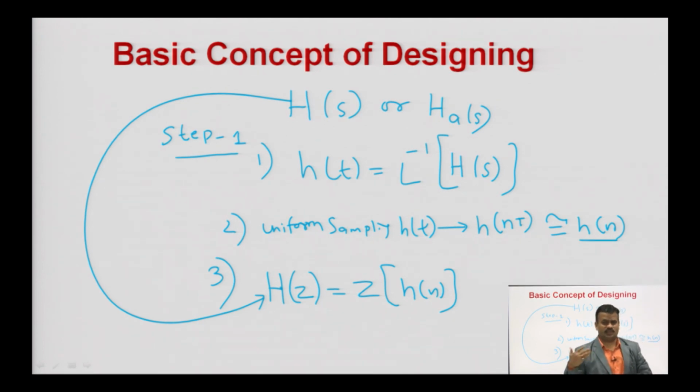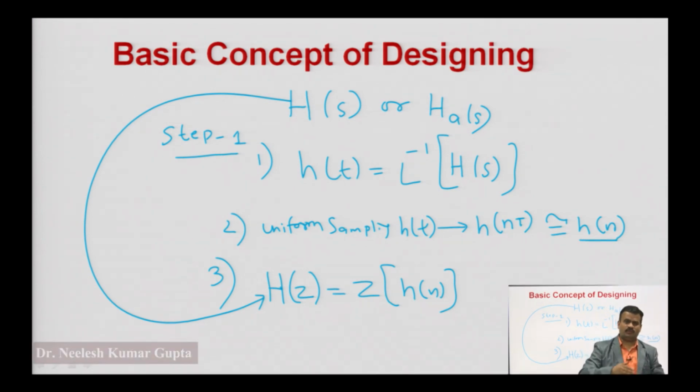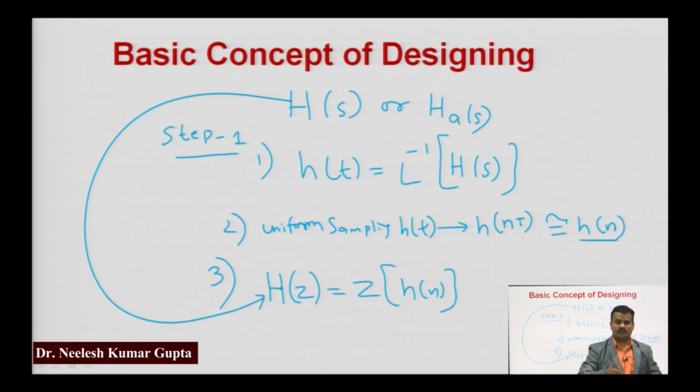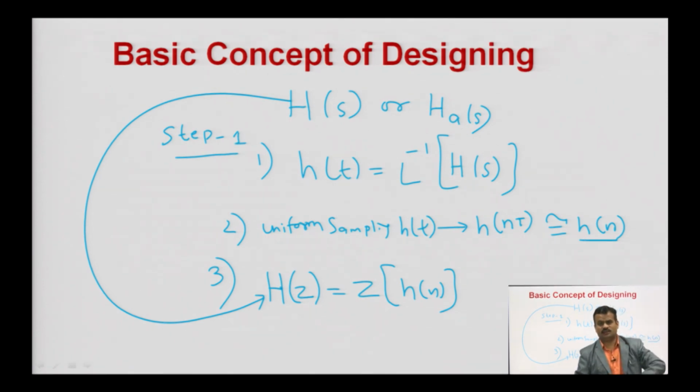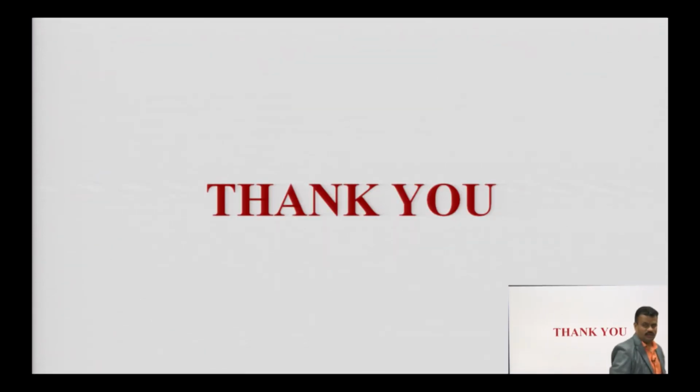At first you have to take its inverse Laplace transform, or you have to convert this H(s) into h(t). Now, you are doing the uniform sampling for the particular sampling interval, uniformly sampling you have to do. After that you have to take its z transform, then you will convert your H(s) into H(z), and now you are able to design your IIR digital filter using the impulse invariant method.